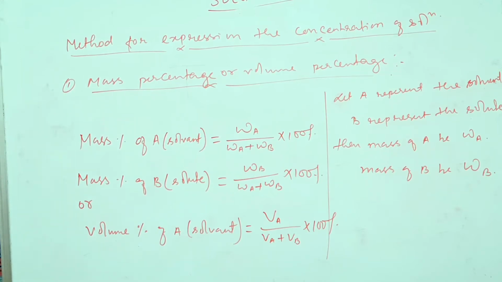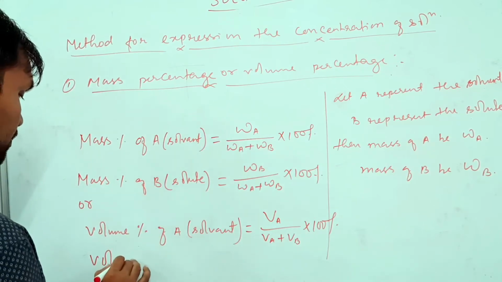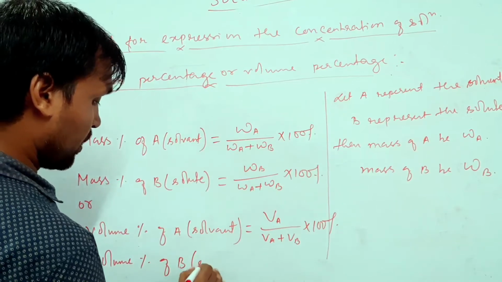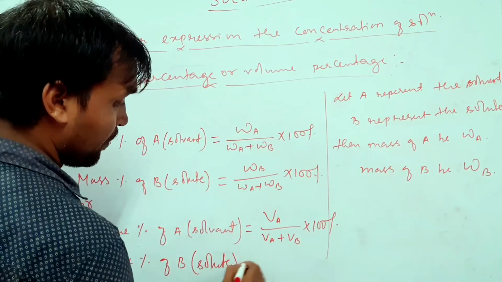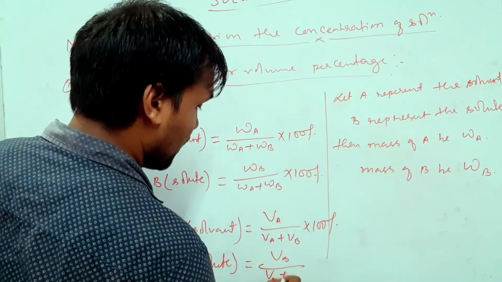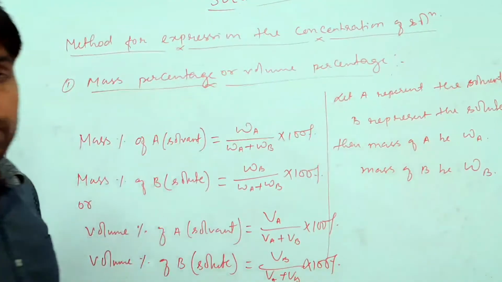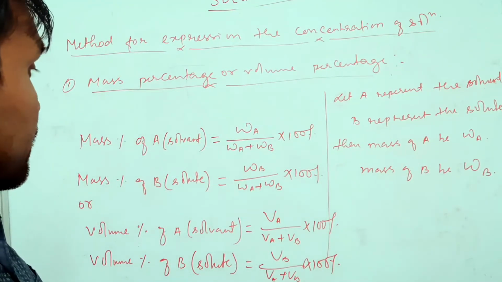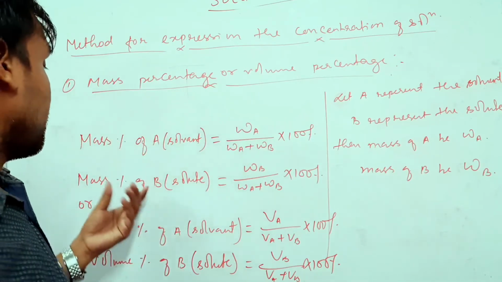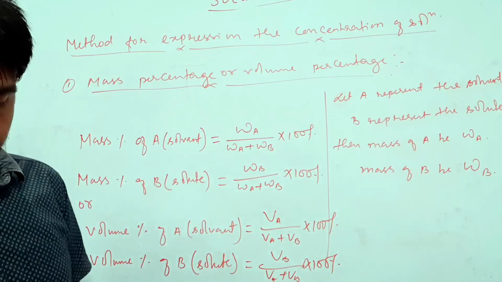So next, if I want to calculate the volume percentage of solute, then it will be volume percentage of B. It will be equal to what? Solute equals VB by VA plus VB into 100%. Okay, dear students, hope you are understanding it. So this is the formula for calculating mass percentage, volume percentage. You may pause the video and take it down.